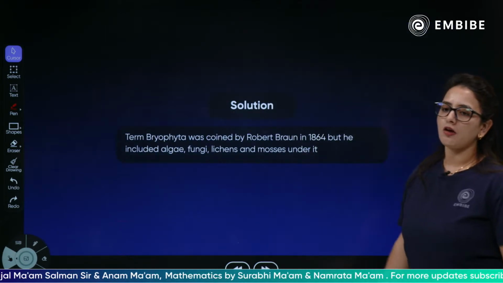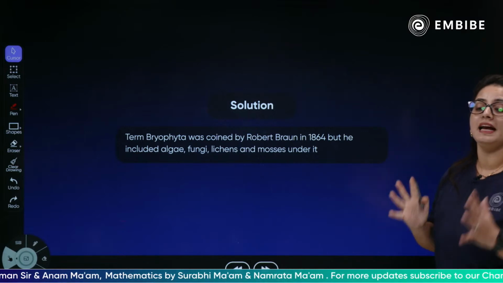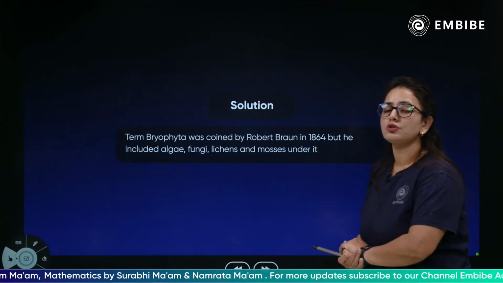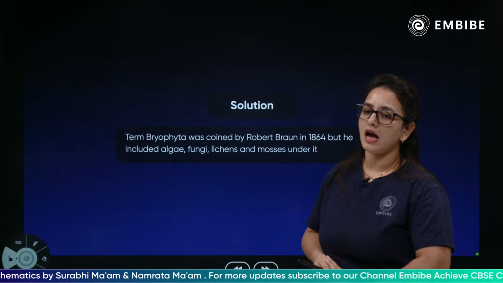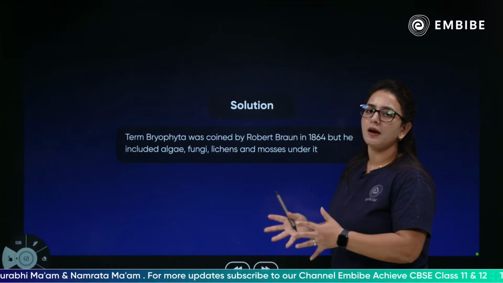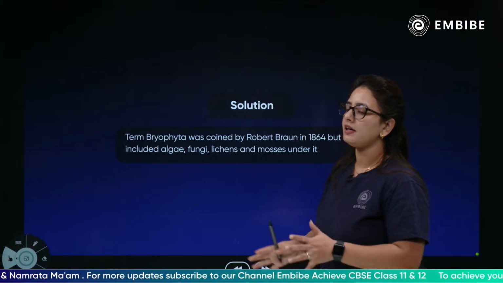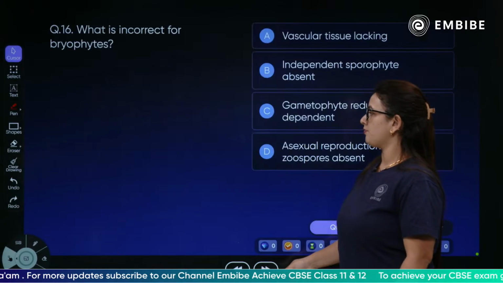The term bryophyta was coined by Robert Braun in 1864. He introduced also algae, fungi and mosses under it. Initially, Braun kept algae and fungi under the division called bryophyta.